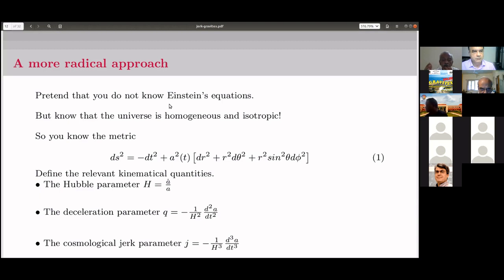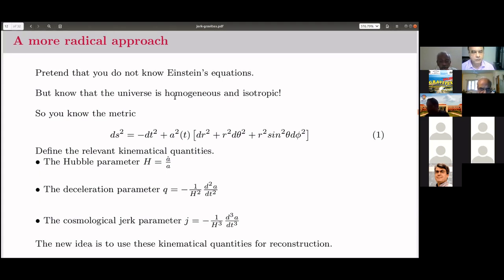which are given by the metric itself. The Hubble parameter H is equal to a dot over a. The deceleration parameter q, which is already defined, is equal to minus 1 over H squared times the second derivative of a, which is minus a double dot a divided by a dot squared. I wrote it before. And a third order derivative as well, which is called the jerk parameter.